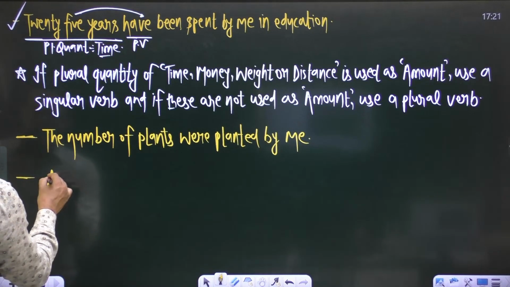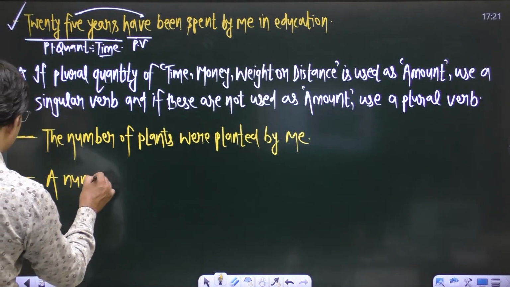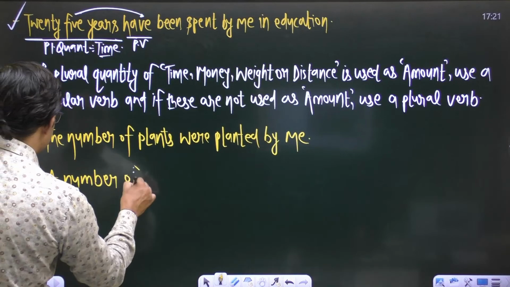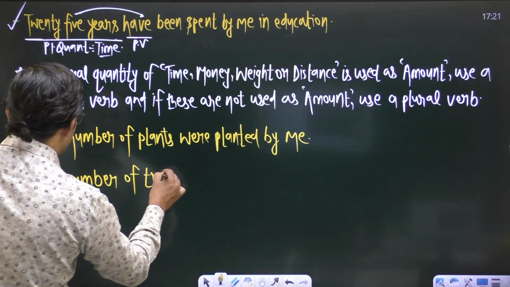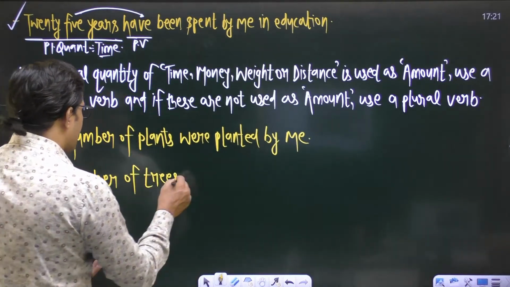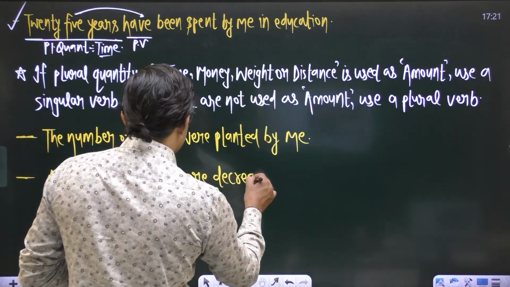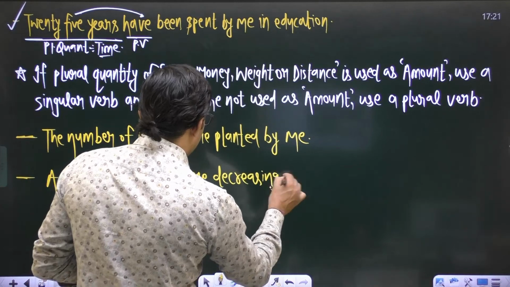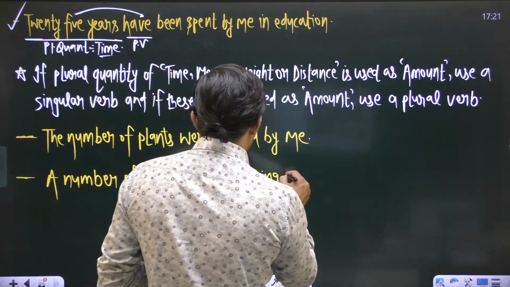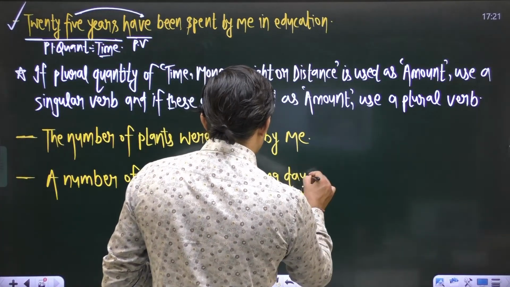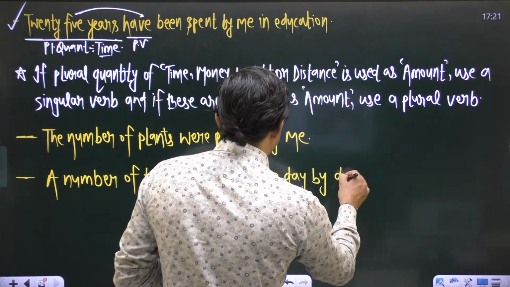Or another sentence you have, a number of trees are decreasing day by day.